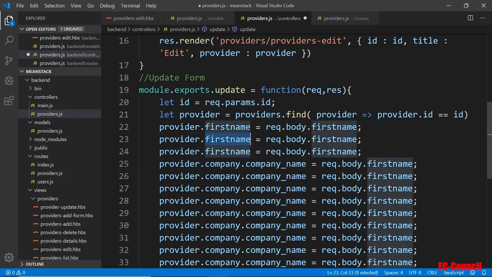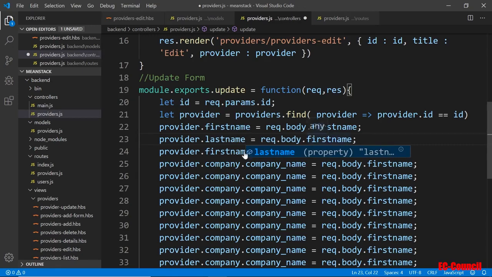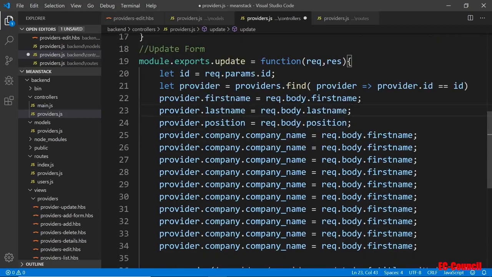It's just faster. So here would be the last name, and this is the position. I'm trying to do it as fast as I can. You can copy and paste it. They should match. This is why I use the same field names. And then this company name.